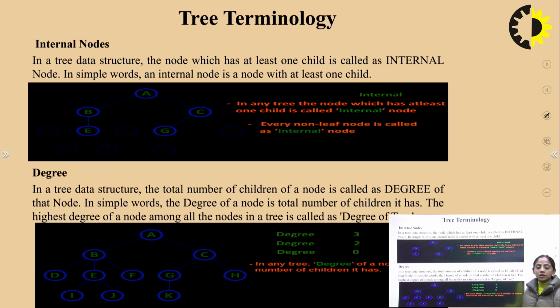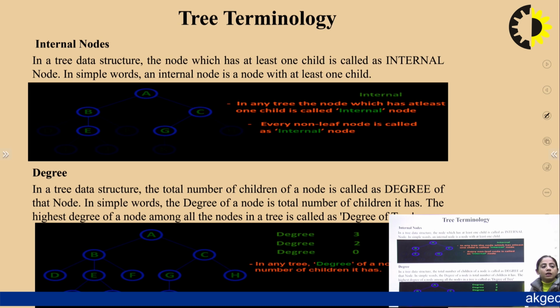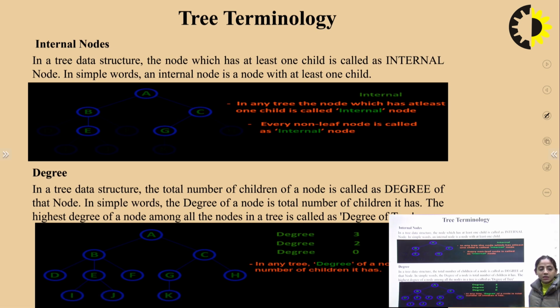Now, what is degree? In a tree data structure, the total number of children of a node is called the degree of that node. In simple words, the degree of a node is the total number of children it has. The highest degree of a node among all the nodes in a tree is called the degree of the tree. For example, the degree of this tree is 3. The total number of children, since B has 3, the degree will be 3. Similarly, the degree of C will be 2. And the degree of the tree will be 3, which is the highest degree of the nodes.